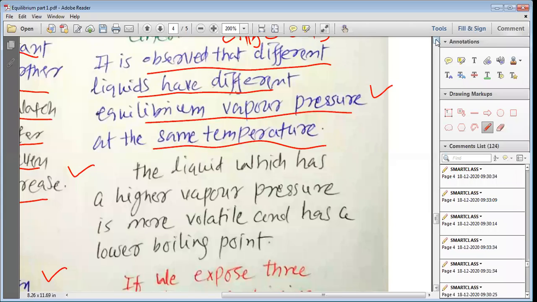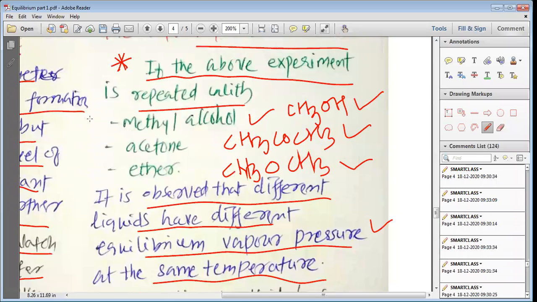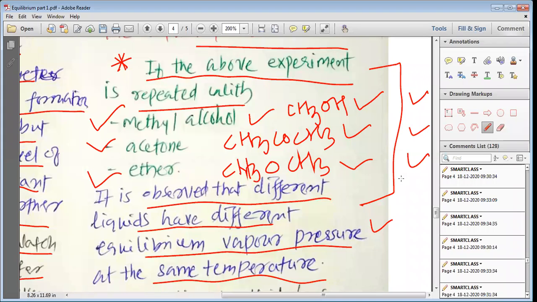So all these three liquids, whether methyl alcohol, acetone, or ether, also gain the equilibrium state, and their equilibrium state is different from that of water. How does it differ? At equilibrium, the vapor pressure exerted by methanol is different from the equilibrium vapor pressure of water. The equilibrium vapor pressure of acetone is different from that of water. The equilibrium pressure of ether is different from that of water at the same temperature.